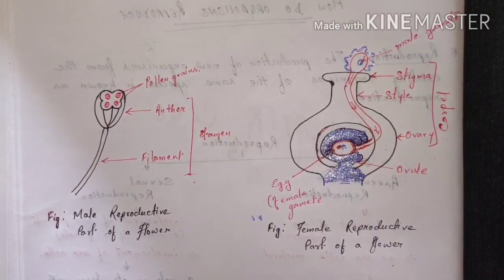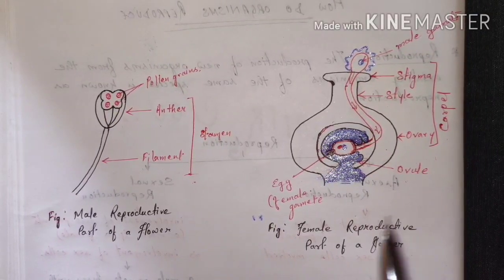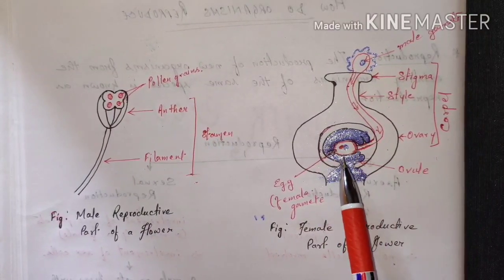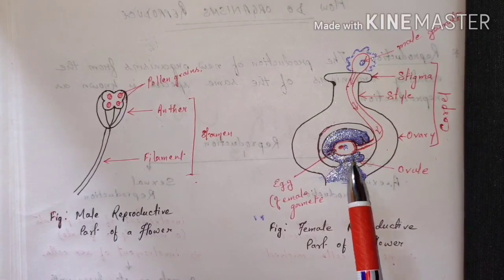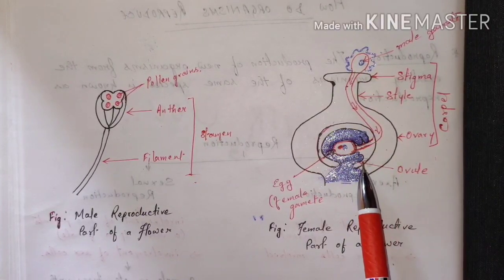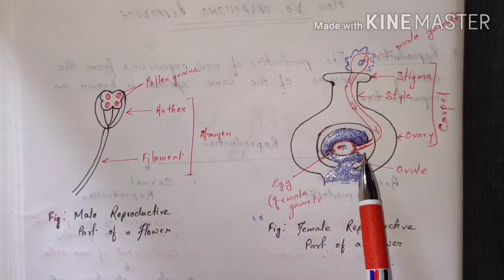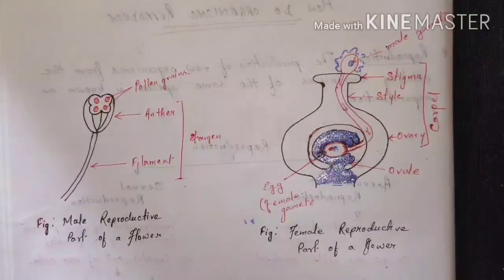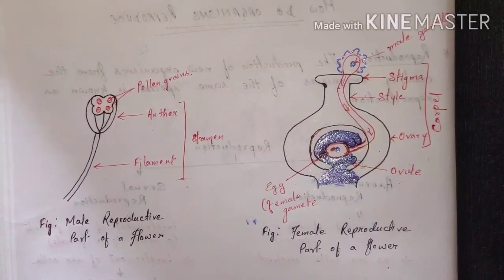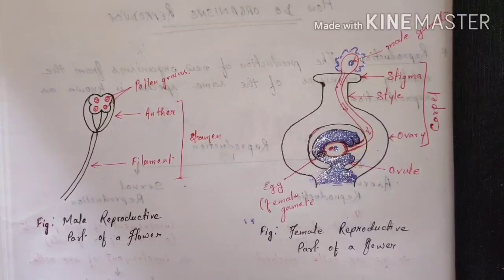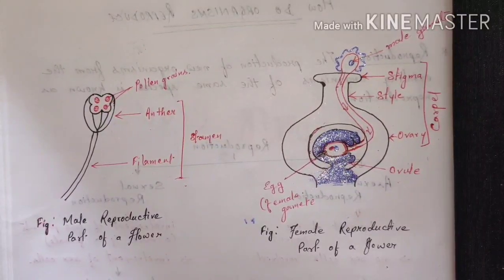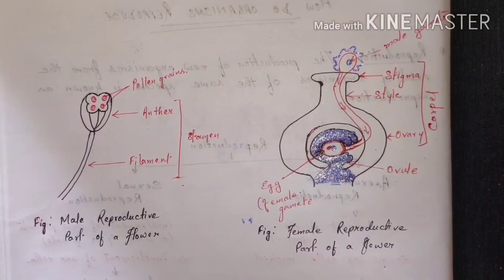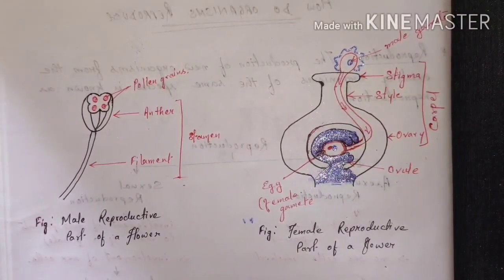The fertilized egg divides several times to form an embryo within the ovule. The ovule develops a tough coat around it, and then it forms the seed. The ovary slowly and gradually develops and gets converted into the fruit containing the seeds within it. The seed is the reproductive unit of a plant which germinates, and then a new plant is developed from that seed. The part of this seed from which the root grows is known as the radicle, and the part from which the shoot grows is known as the plumule.